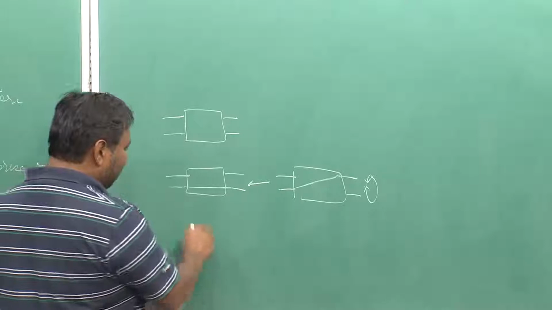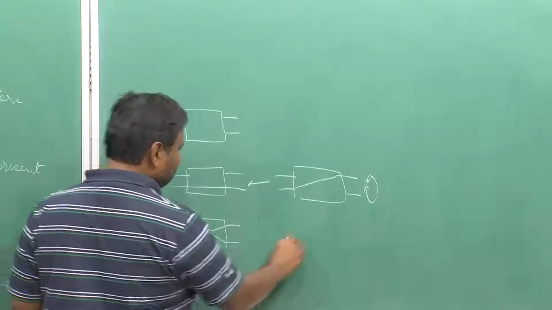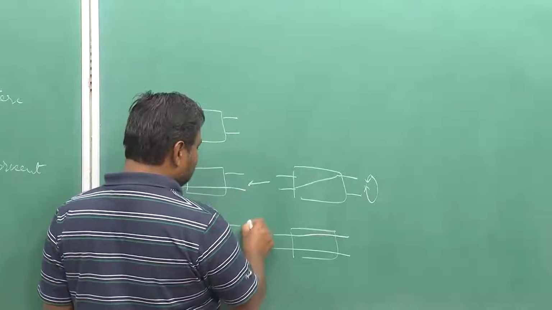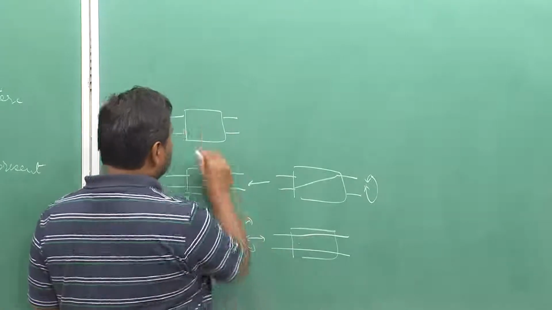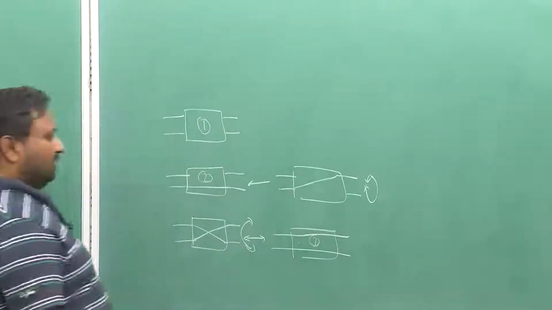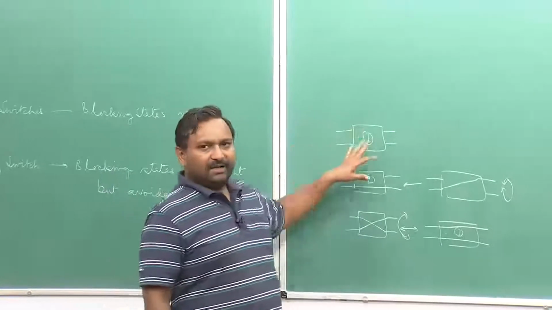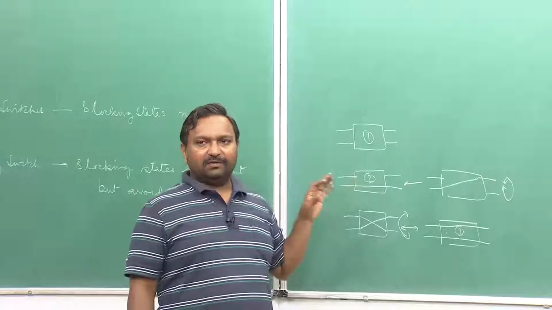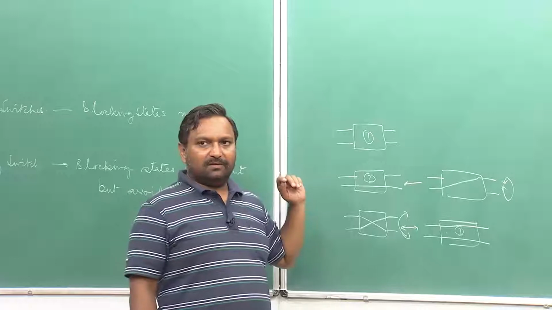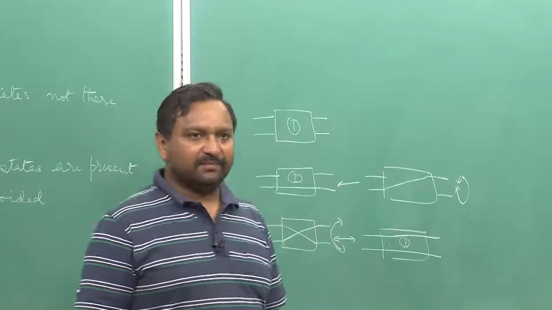When I make two connections, I can make the connections in this fashion or I can make connections in this fashion. These two are also equivalent states, I have to just twist it around and I will get this. So, there are only 3 states, 1, 2 and 3 in this case. I am also looking at if the connections are not being made, that is also one of the possibilities. So, I am also counting this. There are a total of 3 non-equivalent states in this case.